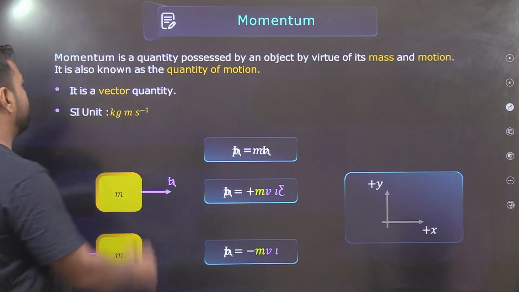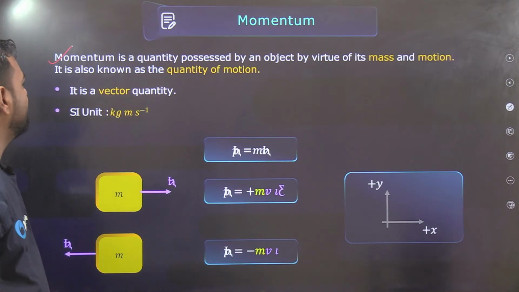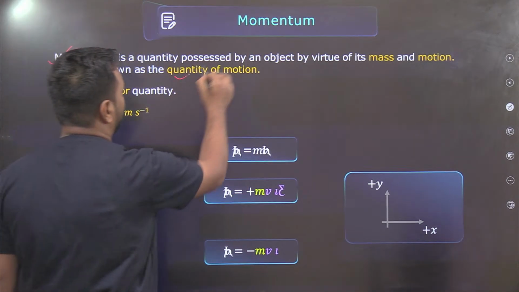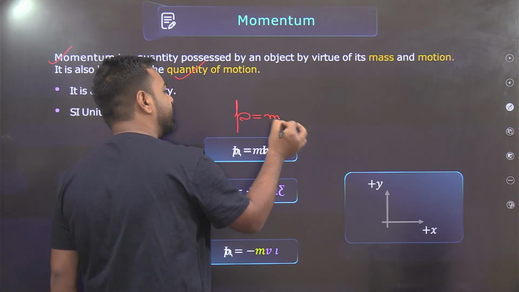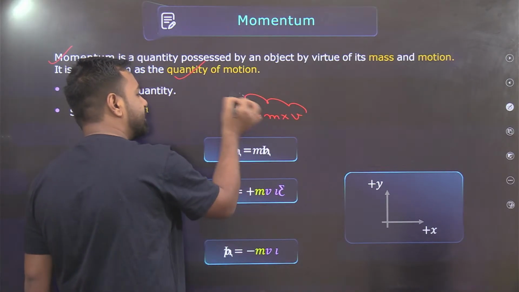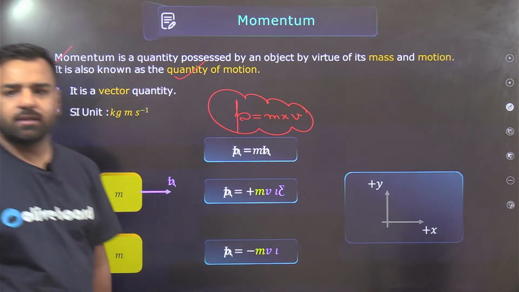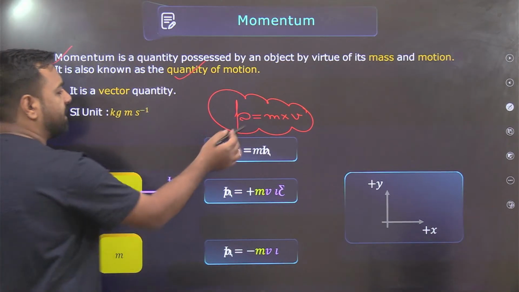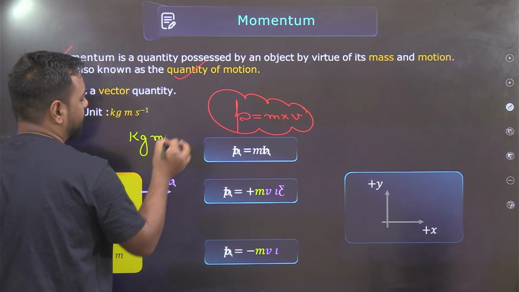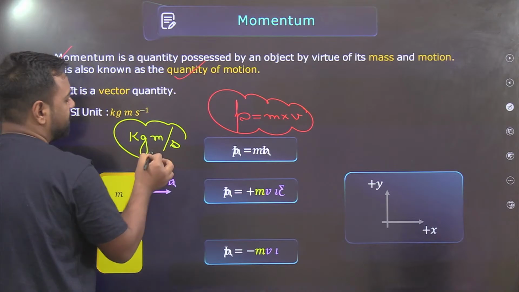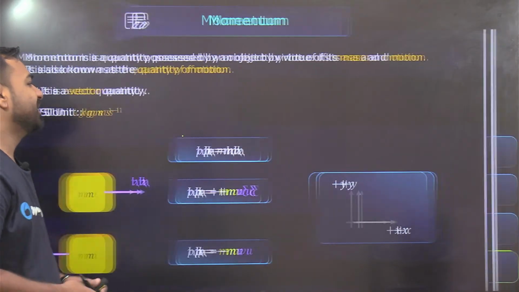Talking about momentum, what is it? Momentum is the quantity possessed by an object by virtue of its mass and motion, the quantity of motion. It's denoted by p, and it is the product of mass and velocity. What is the unit? The mass unit is kilogram and velocity is obviously meter per second. So the unit is kg meter per second. Sorted, right?